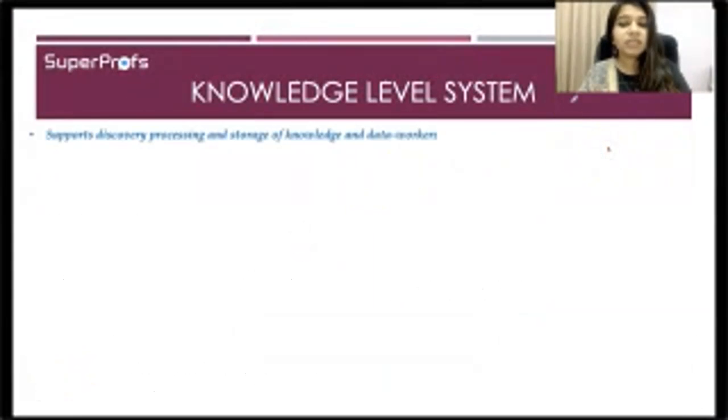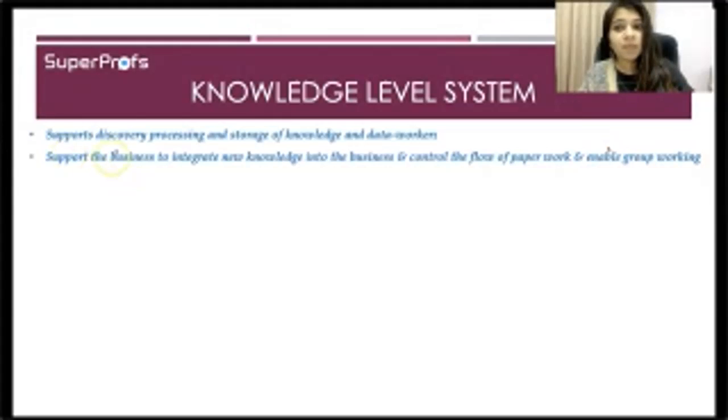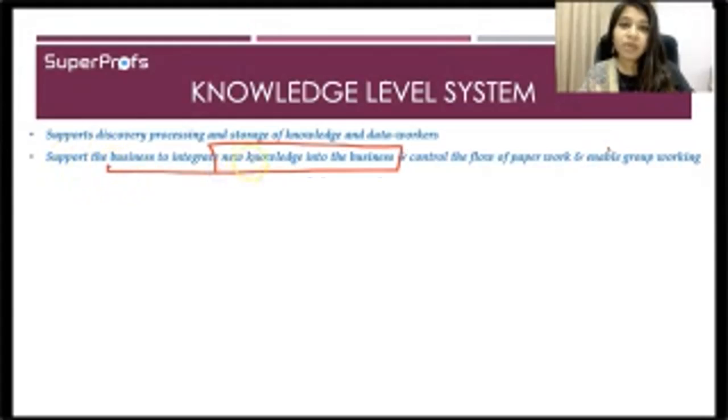All right, so this supports discovery, processing, and storage of knowledge and data workers. And what it helps is it supports the business to integrate new knowledge into the business. Old knowledge, you already have the old knowledge. Now the new knowledge, to help it integrate into the business and control the flow of paperwork.